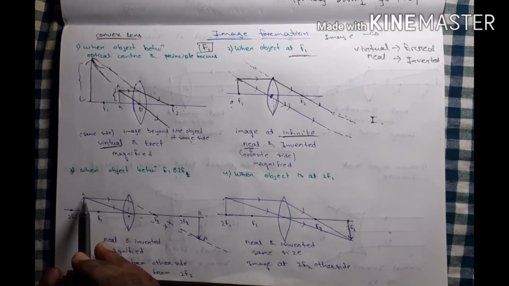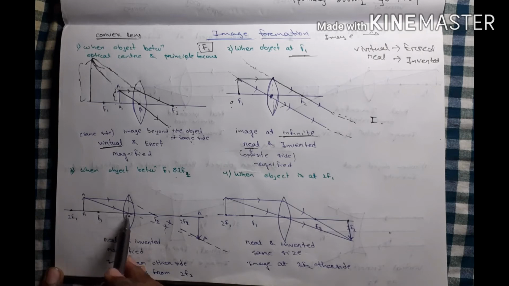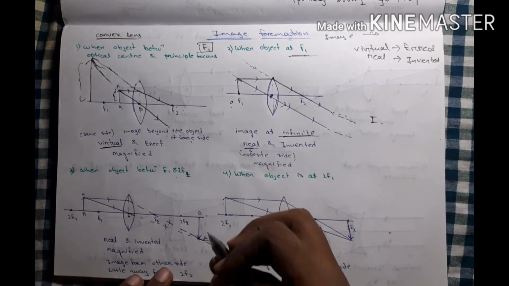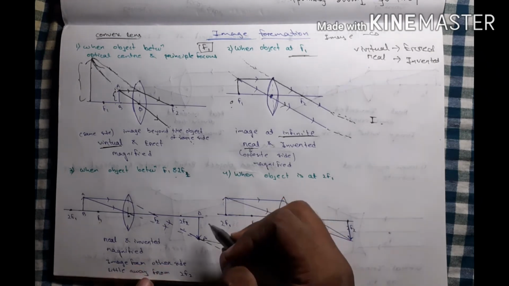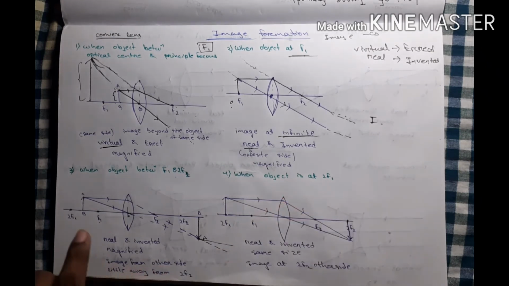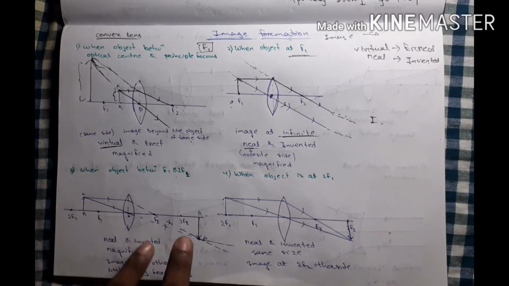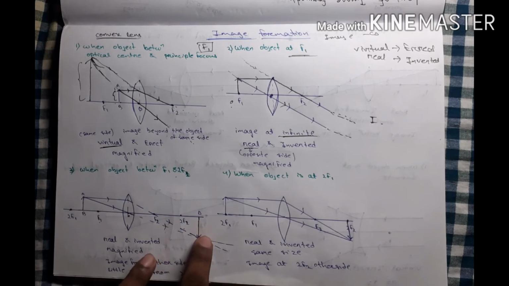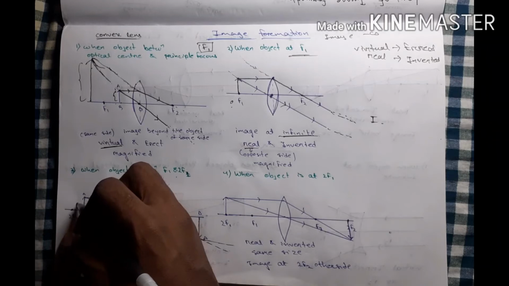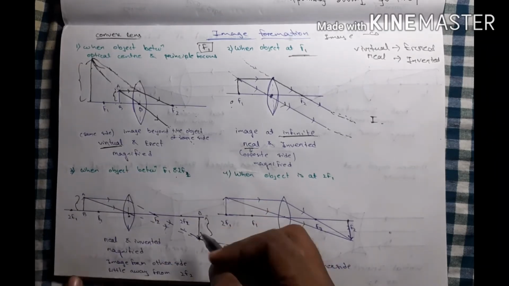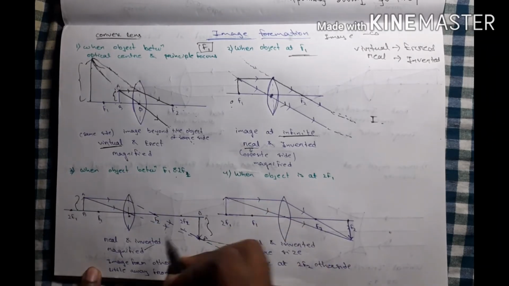And the ray passing through the optical center is not deviated and goes straight this way, and these two lines meet at this point. Here is your image. The object is this side, the image is this side, so it is a real and inverted image. Comparing the size of the object and the image, the image is large, so I can say magnified.